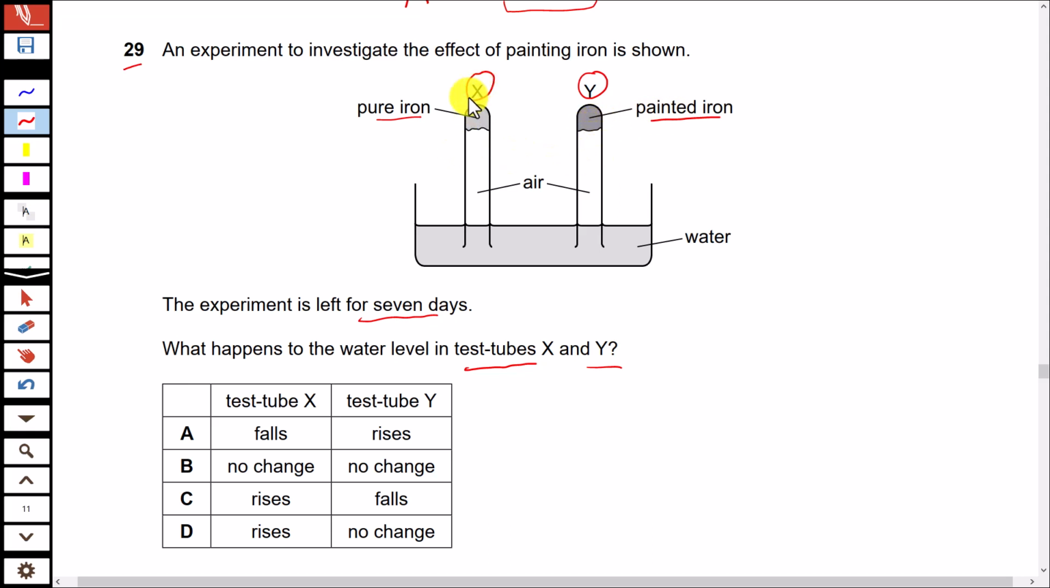So what will happen in test tube X? Iron reacts with oxygen in the presence of moisture. When oxygen reacts with this, the volume of air decreases and the water rises. So water rises in test tube X. And if I talk about test tube Y, iron is painted. It will not react with oxygen present in air. So the volume of air will remain the same and the level of water will also remain the same. There is no change in level of water. The right option here is D.